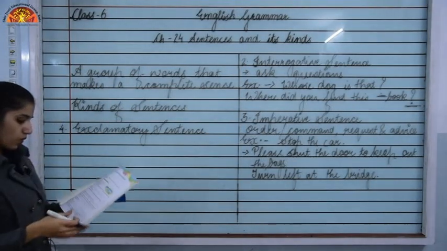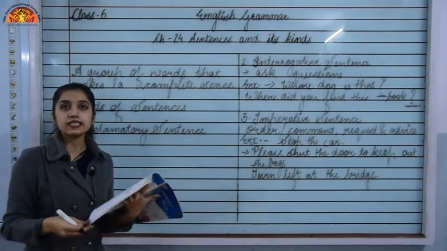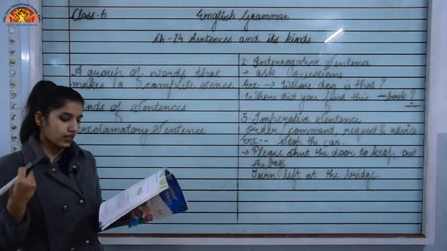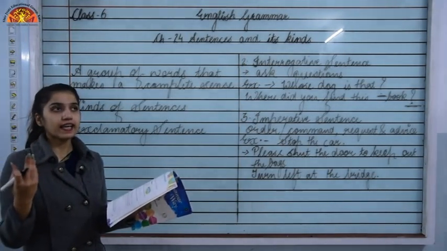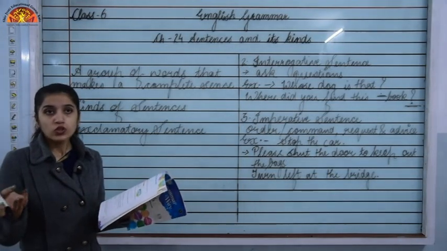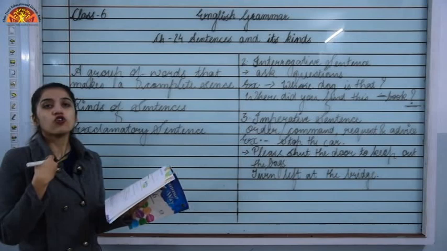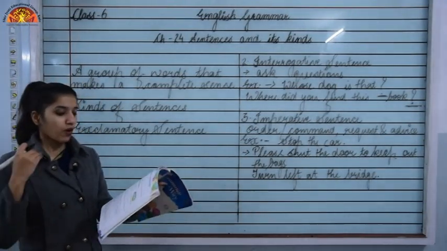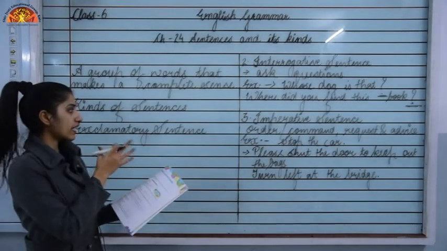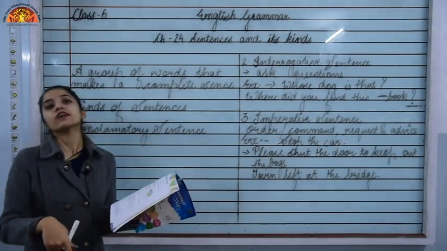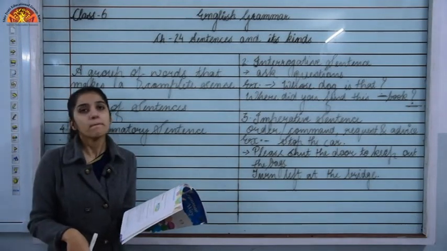Okay, so exclamatory sentences express what? Strong feelings and emotions, like wonder, happiness, joy, sorrow. So whenever we are expressing strong emotions or strong feelings, those sentences are categorized into exclamatory sentences, and they will end with an exclamation mark.